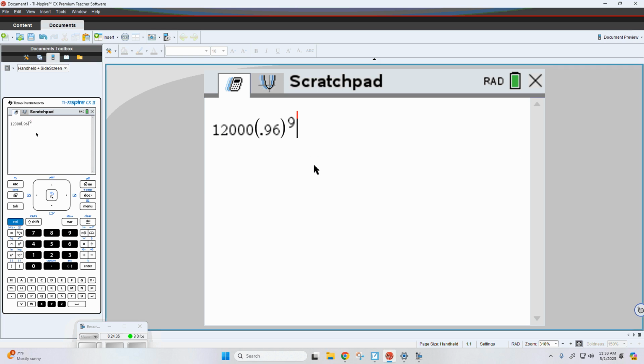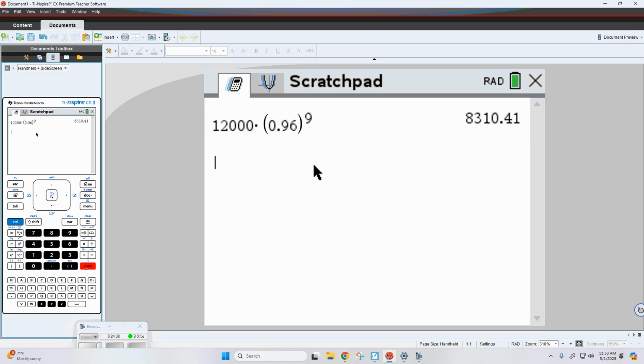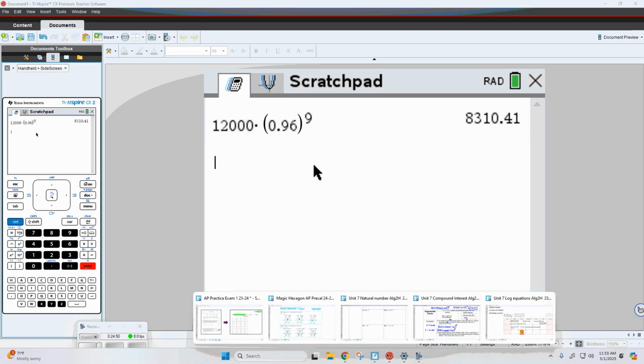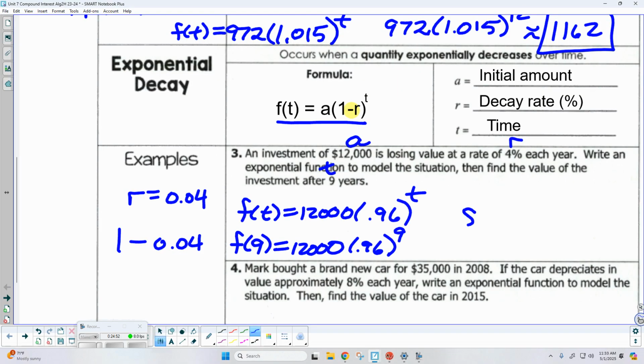So what should I get when I push enter? $8,310.41. So in 9 years, it lost almost $4,000. Hopefully you'd sell it before then.